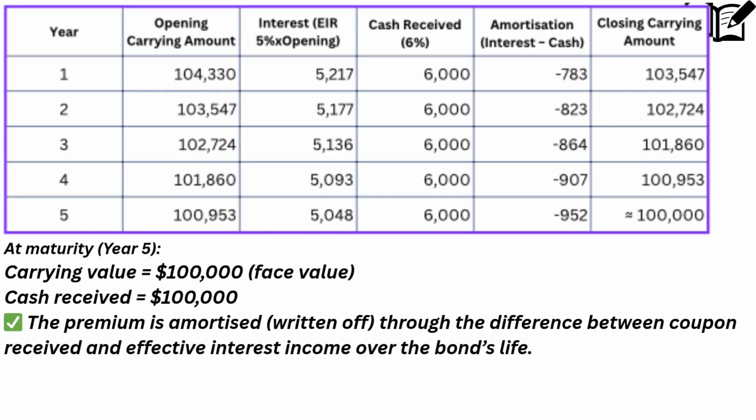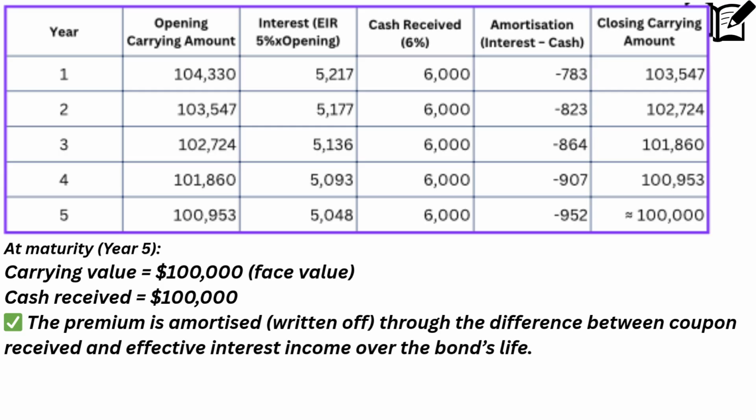First year, opening carrying amount is the purchase price, $104,330. Interest based on effective interest rate, 5%, is $5,217, which is recorded under accrual interest income. The cash received from issuer is $6,000, based on coupon rate 6%. The amortization amount is the difference between accrual interest and cash received, it is minus $783.